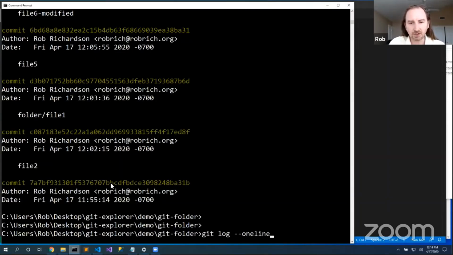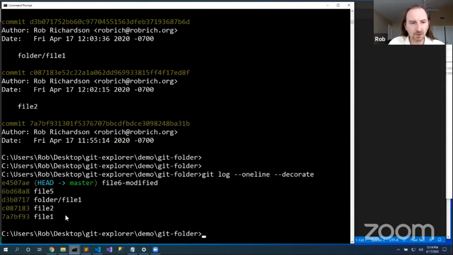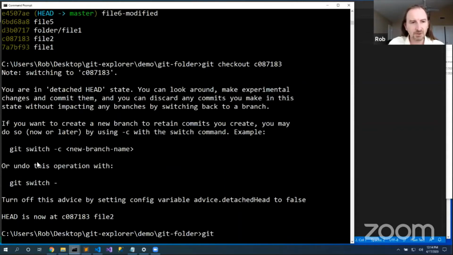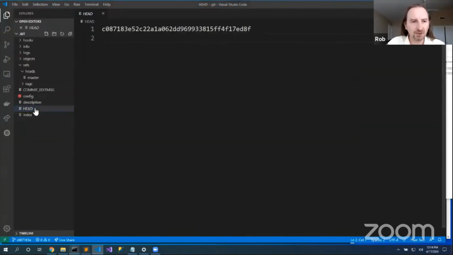So let's use that. git log --oneline --decorate gives me my branch labels. Now I can see that head points to master and master points to E4507. git checkout, let's check out here. Now it's telling me I'm in a detached head state. The unfortunate part is this is one of the more scary messages that you'll see in Git. It's like, okay, so I took my head off. Am I in a zombie place? Well, what it says in a detached head state, if I open up this head, head doesn't point at a branch, head points at a commit. That's all it says.